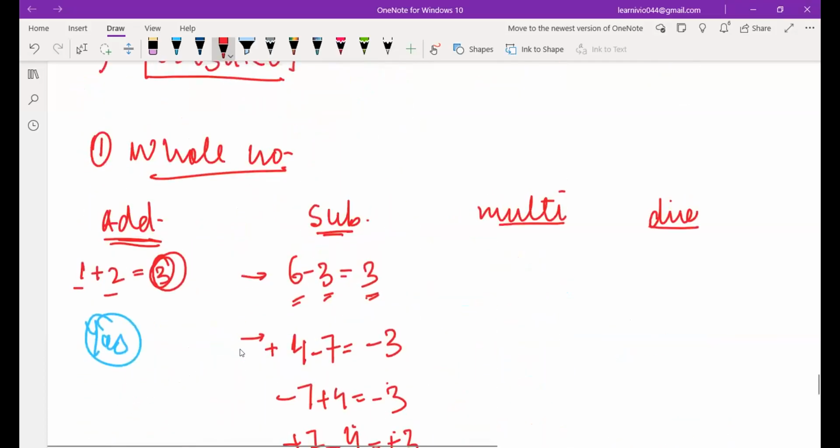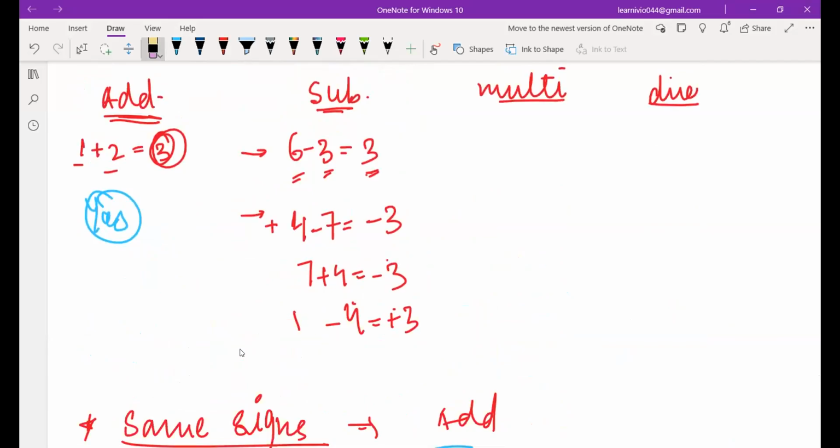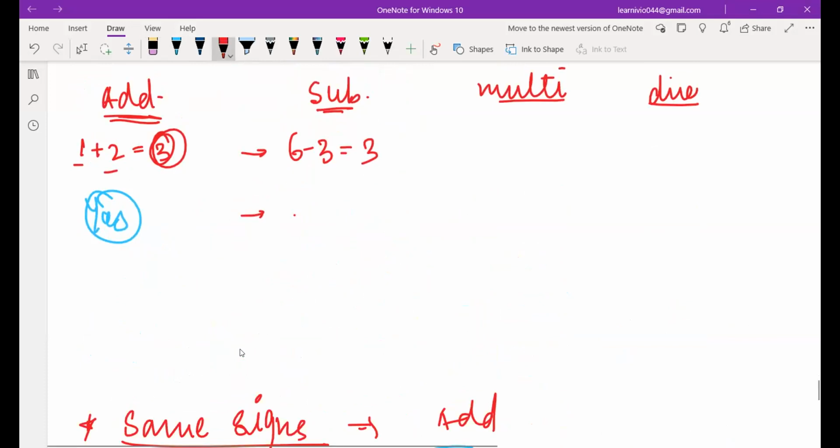So now what we were doing, let's get back. I was telling you this. Subtraction. I told you when I subtract 6 minus 3, I get 3 only. But let's suppose I am subtracting 3 minus 7. What do I get? Now tell me, same signs or opposite signs? Ma'am, there are opposite signs. Yeah, so you're going to subtract.